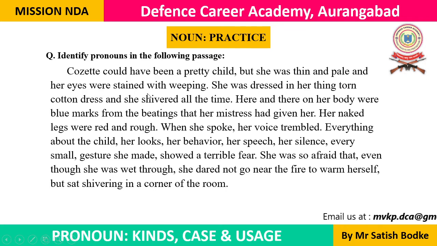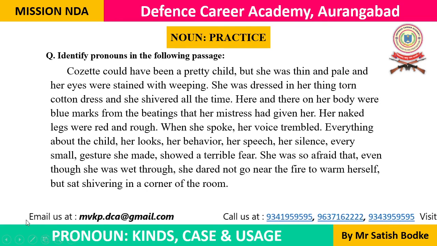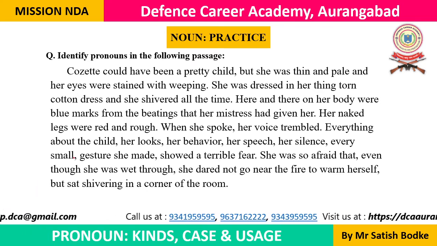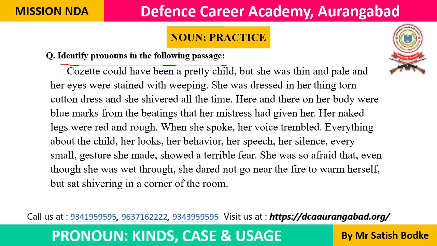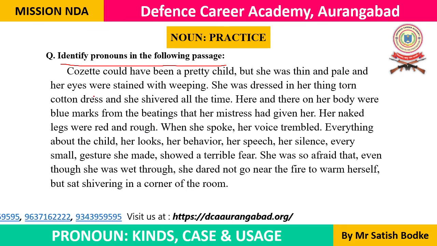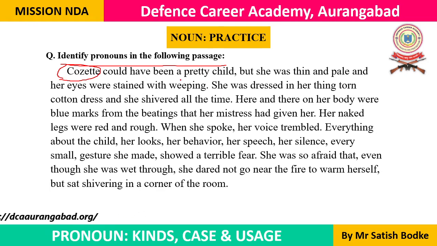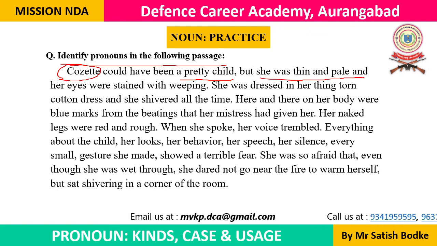Here on this slide we are going to learn some examples of pronouns. First of all, we are going to identify pronouns in the following passage. The passage begins with the noun Cosette, the name of a pretty girl child. Cosette could have been a pretty child, but she was thin and pale.